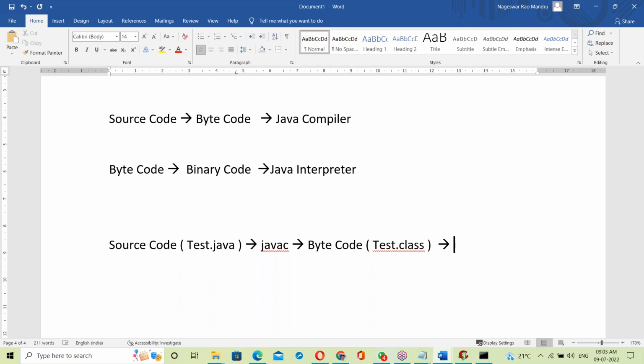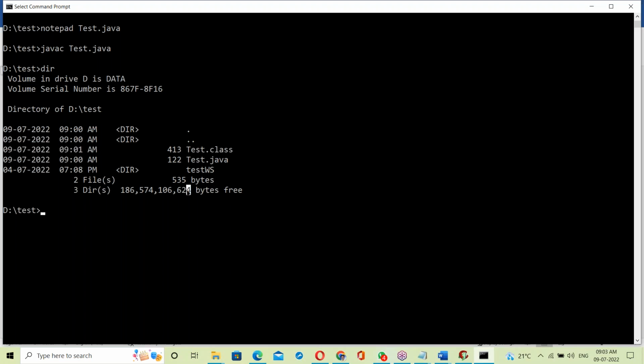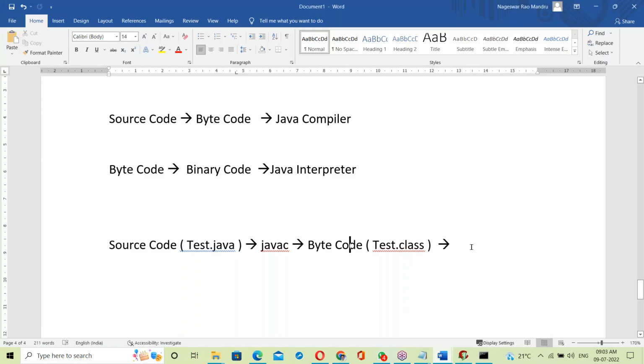Then, bytecode. What happens here? See here, test.java is a source code. Source code given to the Java compiler generated one test.class file. It's a bytecode file. Bytecode file generated. Now this bytecode file is executing. Yes. Enter key, right? Now what is this? It's the Java interpreter. This bytecode file is executed by the Java interpreter.